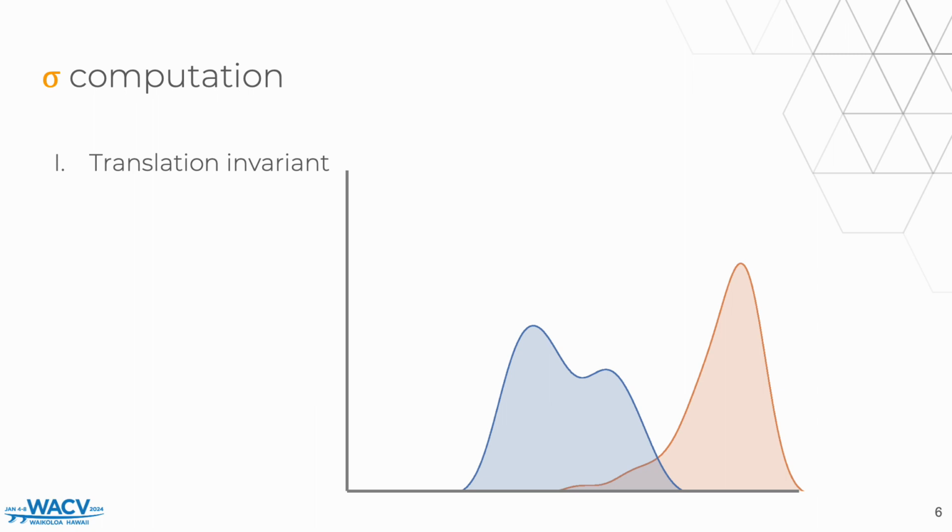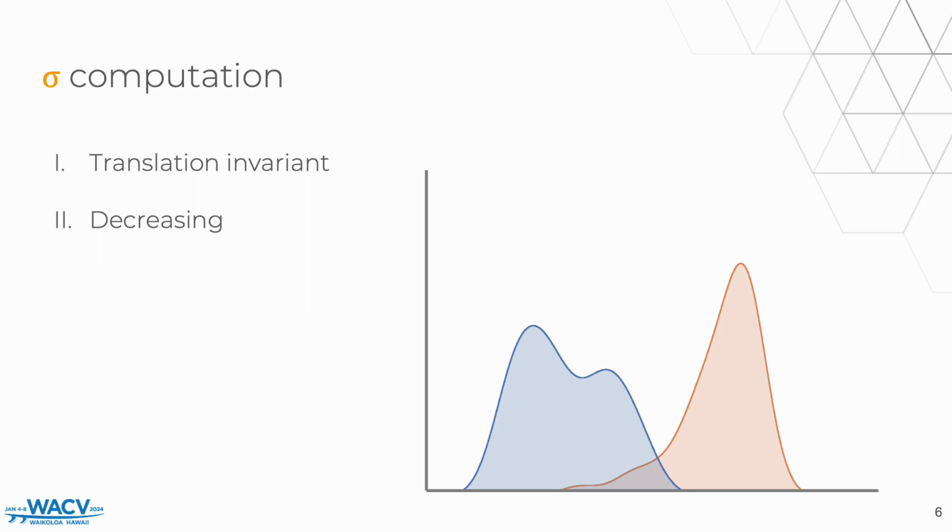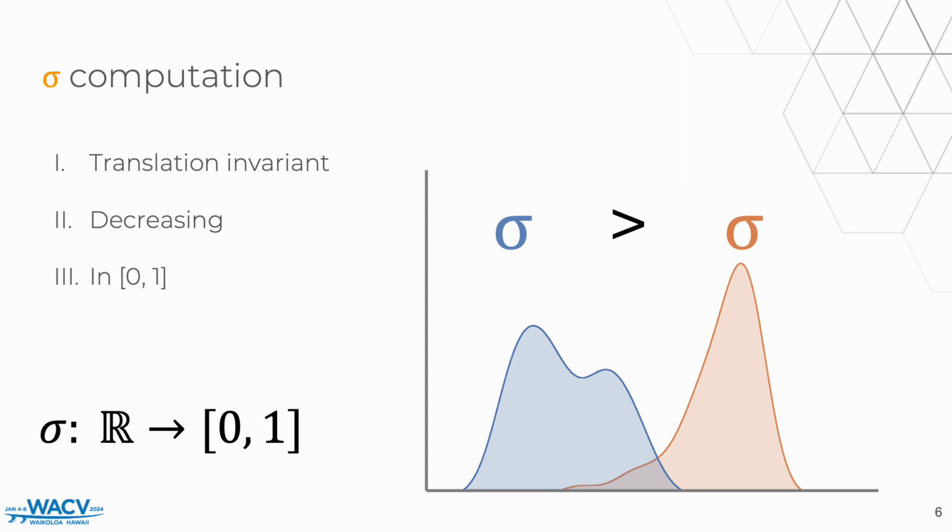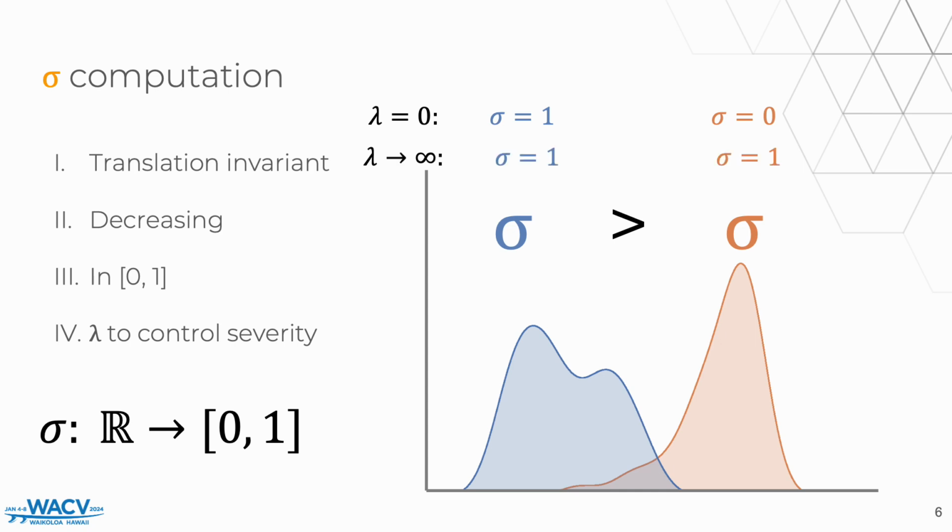To determine how to compute the confidence sigma, we apply some desired properties. First of all, we want sigma to be translation invariant with respect to the loss, meaning that if there's a shift, nothing happens. We also want the confidence of samples with lower loss to be higher, and this is based on the small loss trick I introduced on the previous slide. We want the confidence to be constrained between 0 and 1. And finally, we introduce a hyperparameter, lambda, that controls the severity of the confidence. This interpolates between completely discarding noisy samples to considering all samples equally.